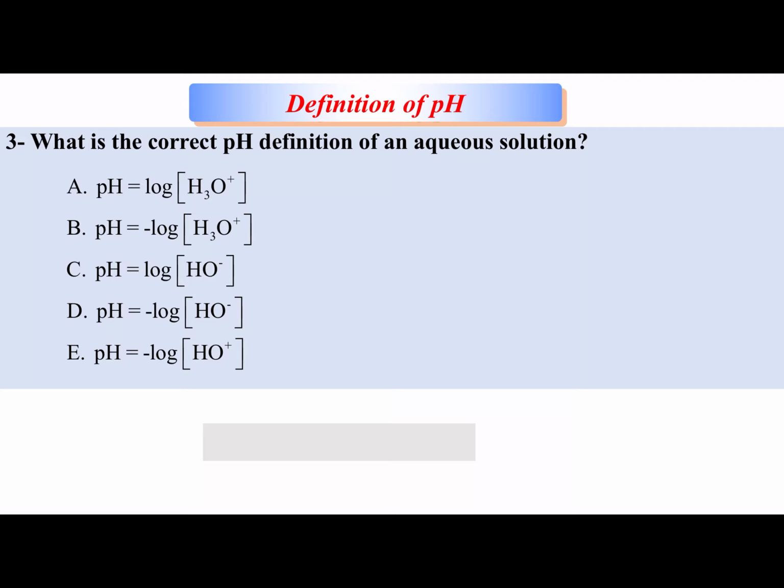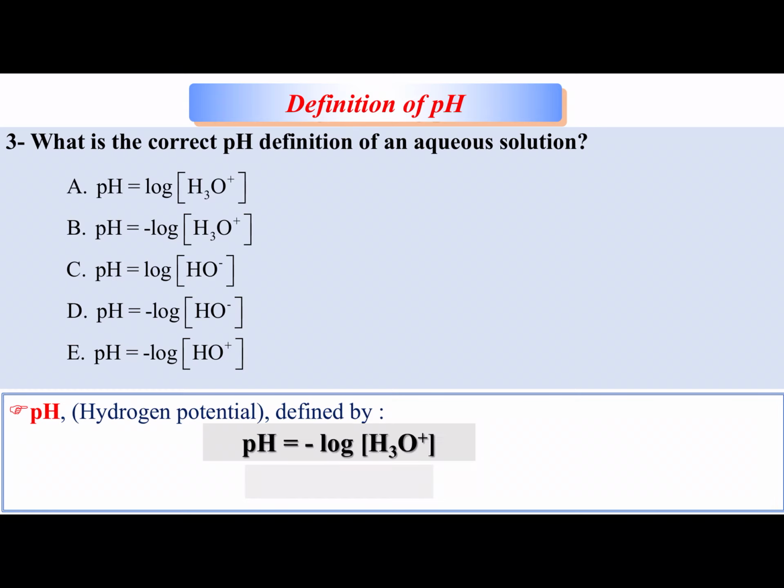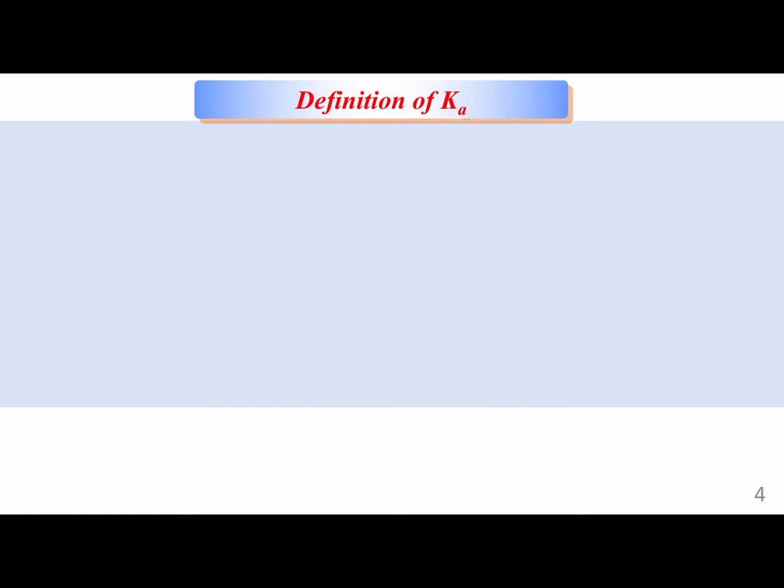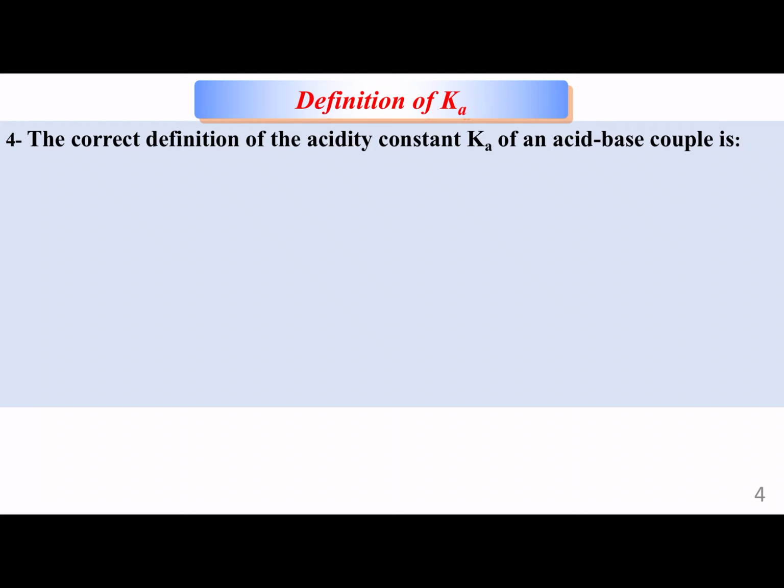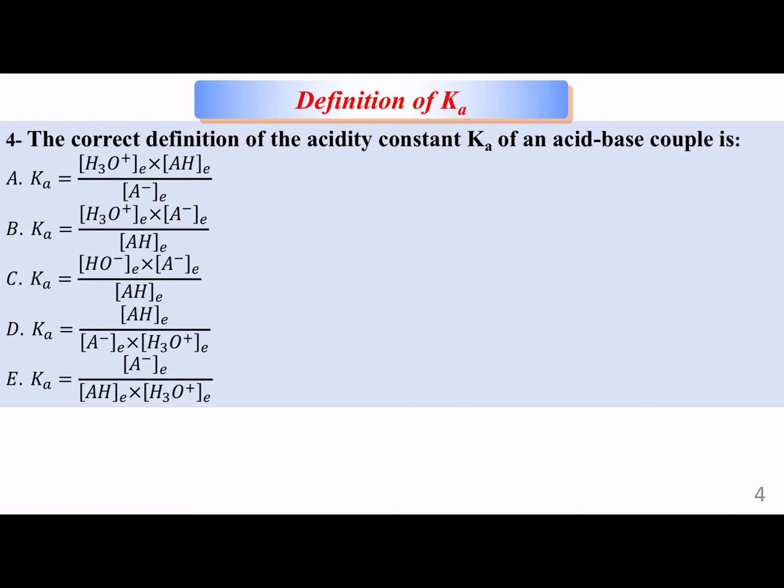Next question. This is too easy to even put as a question. What is the pH definition? And you all already know that the definition of pH is minus log of H3O plus, and it's a matter of finding the answer in your solution, which is going to be B. What is the definition of pKa? That's number 4. And that also, you know, is pretty basic.